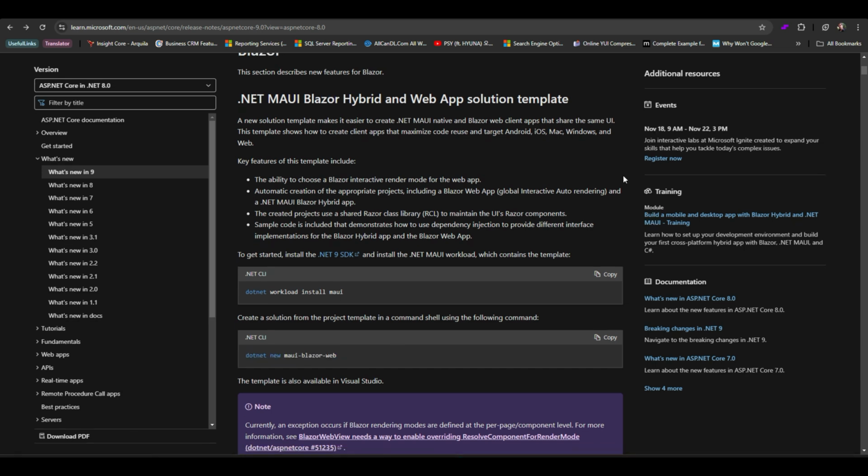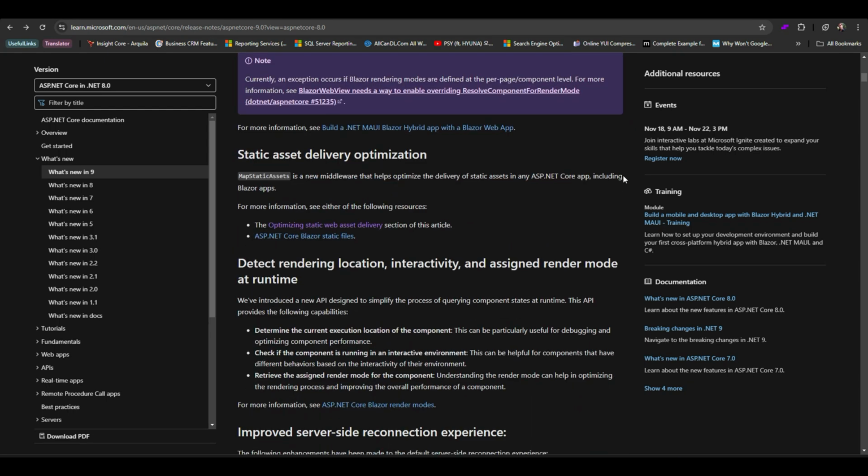Next part is about static asset delivery optimization. ASP.NET Core 9 optimizes the delivery of static assets such as CSS, JavaScript, and images. With caching, compression, and optimized delivery pipelines, applications become faster.